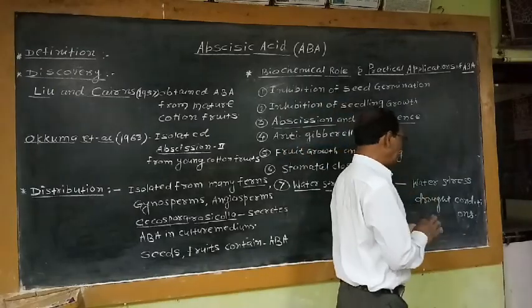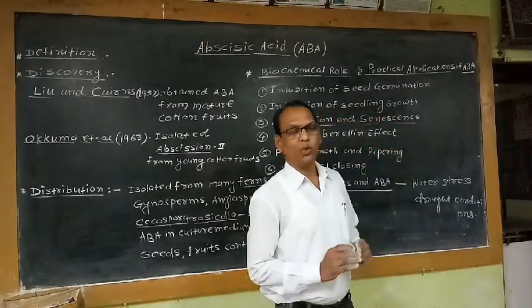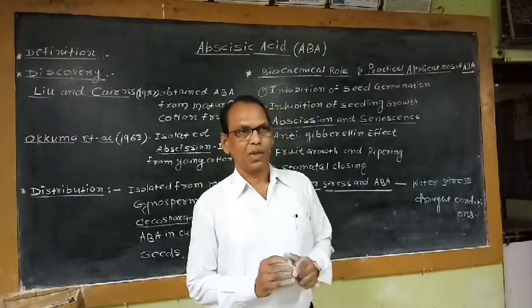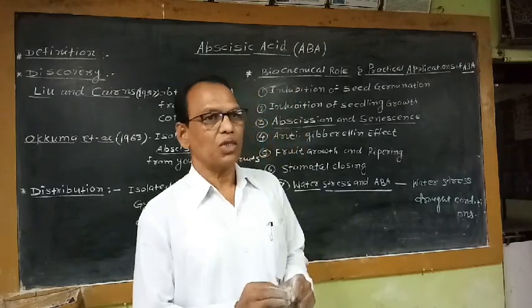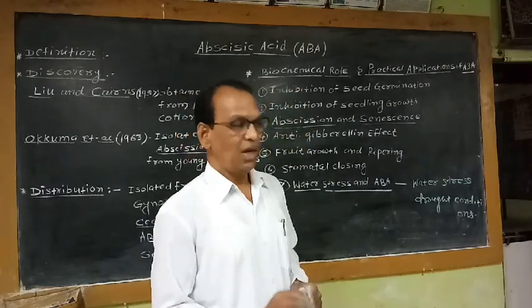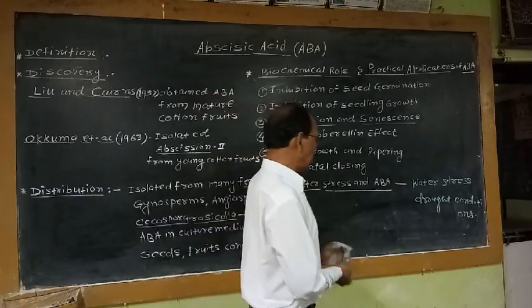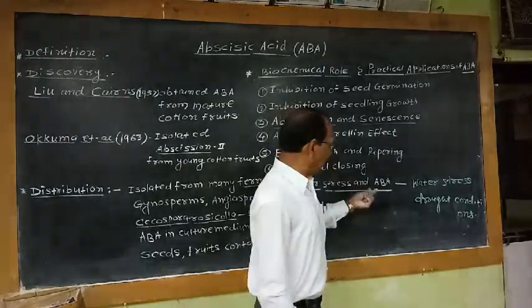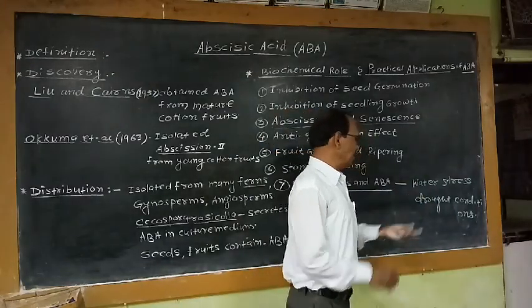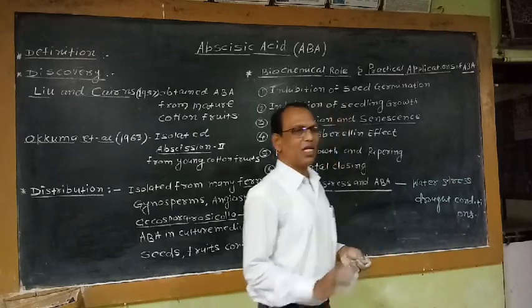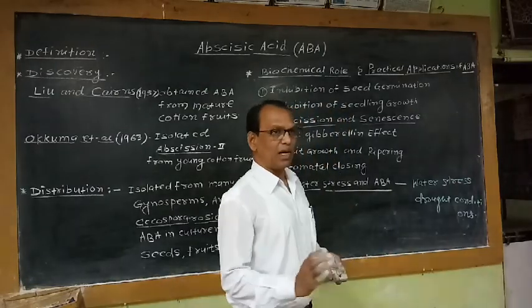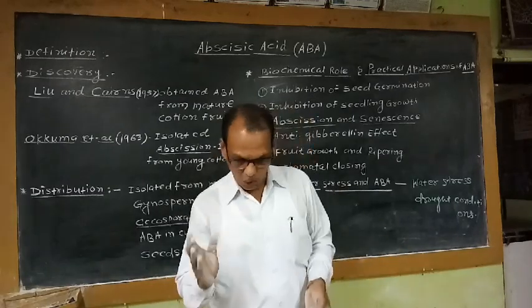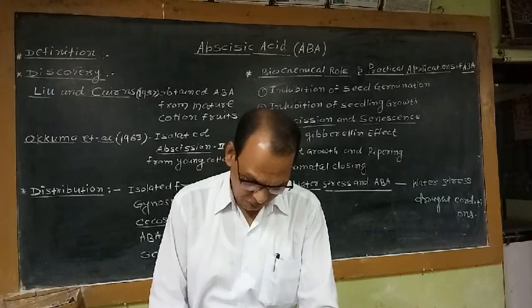During water stress, automatically the amount of ABA in plant tissue increases, especially in the guard cells of the stomata. Guard cells of stomata show more ABA during water stress, and this is responsible for preventing the plant from drying out. That means during water stress and drought conditions, ABA content in the plant tissue as well as guard cells of the stomata increases. It is responsible for closing of stomata.